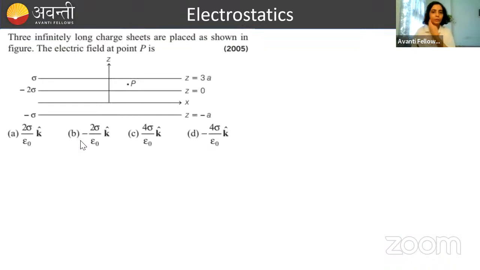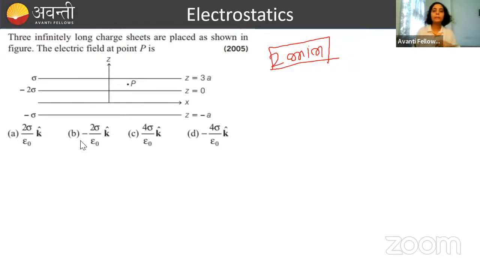Now you do the question here. Read the question again. I am going to give you 2 minutes because the questions are very easy. Even though I have picked questions from previous years, these questions are actually very easy. NCERT textbook also has good questions, and these questions are easier than some of the good questions of NCERT. So do this question now. I have given you 2 minutes, everyone.